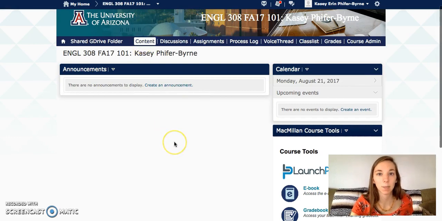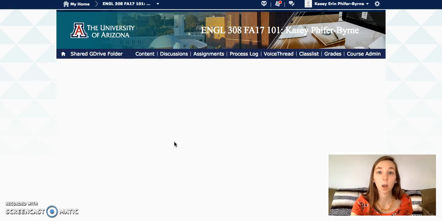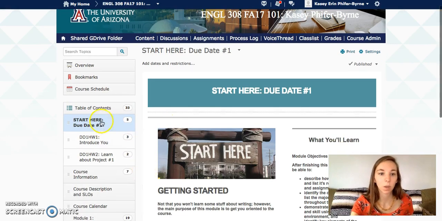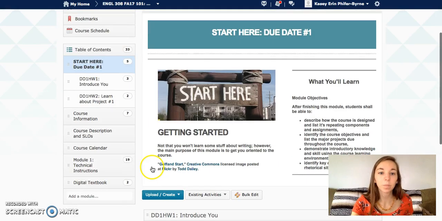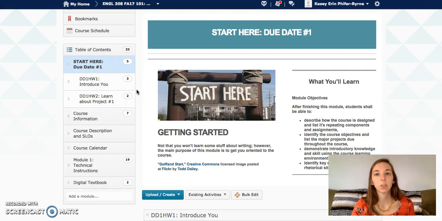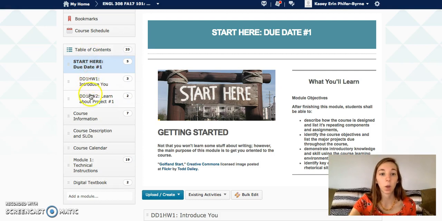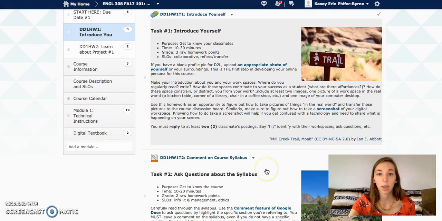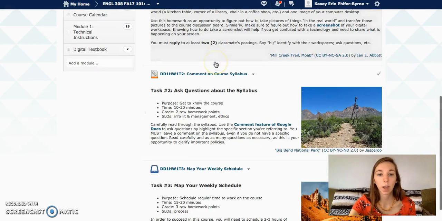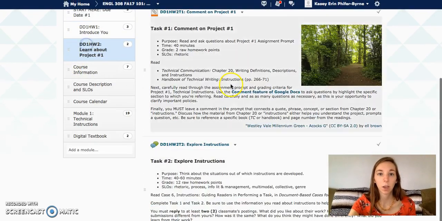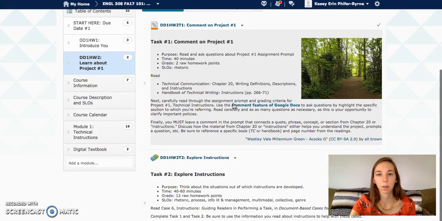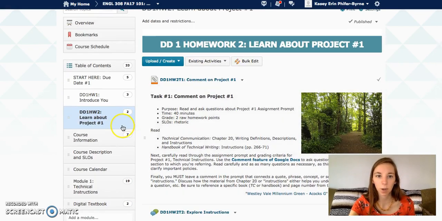Okay, content. So when you first sign on and get ready to work through the course, the first thing you'll click on is Start Here. And then you can work through the due dates that way. Something that you'll want to know is each due date has multiple homework assignments in it, and each homework assignment has multiple tasks in it. So due date 1 has 2 homework assignments, and homework 1 has 3 tasks, and homework 2 has 2 tasks. And there might be more tasks or fewer tasks sometimes, but that's what you need to know.